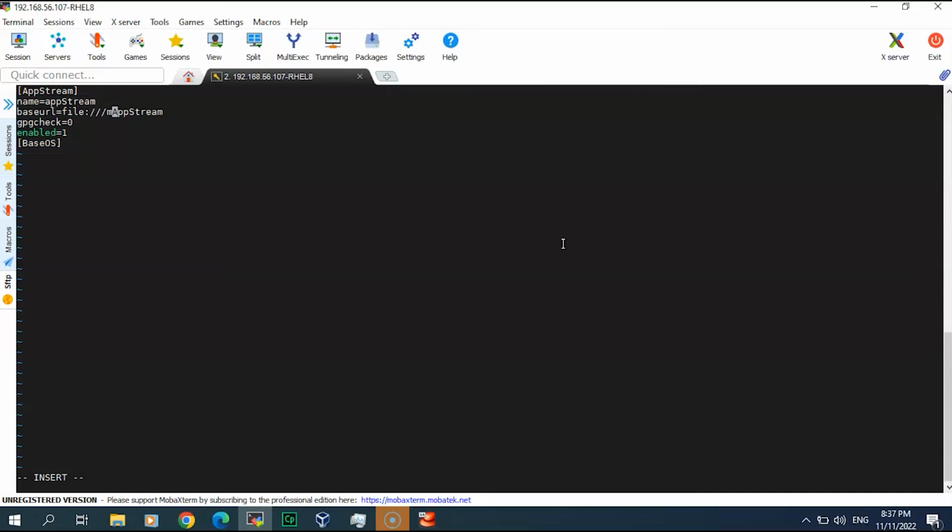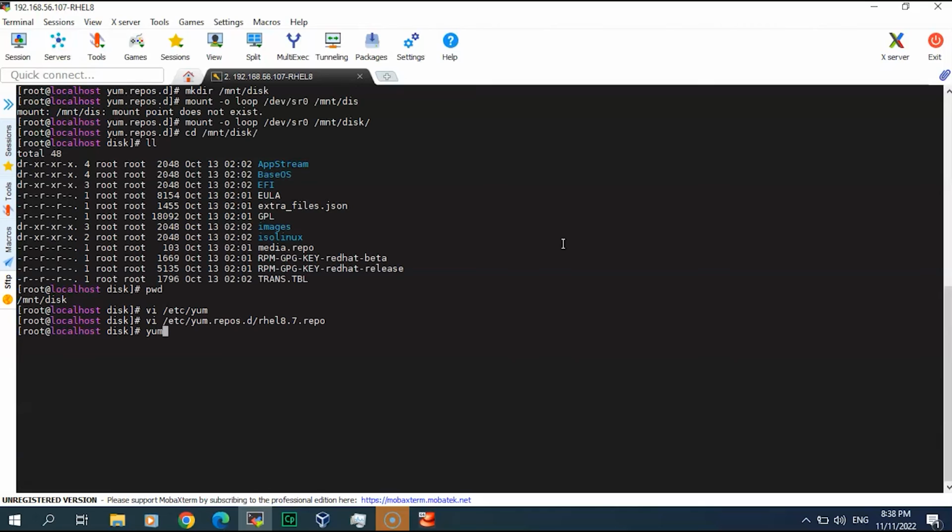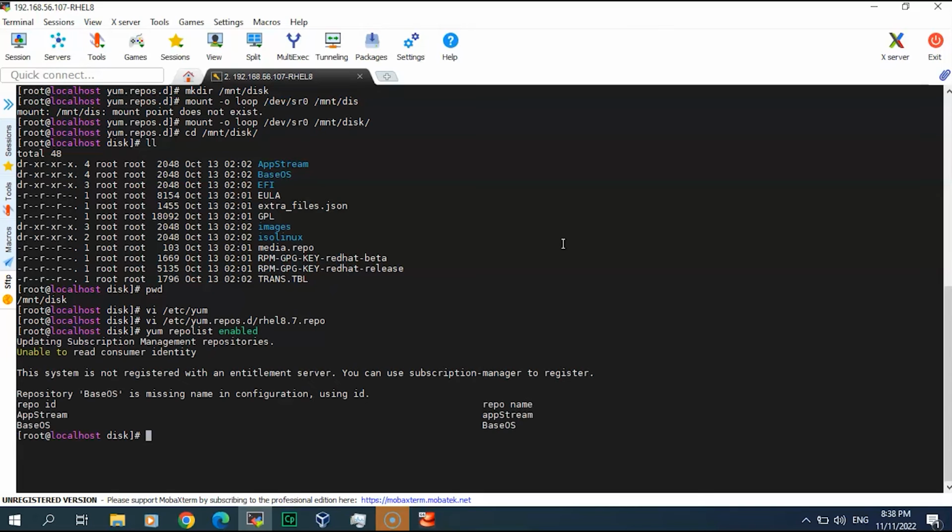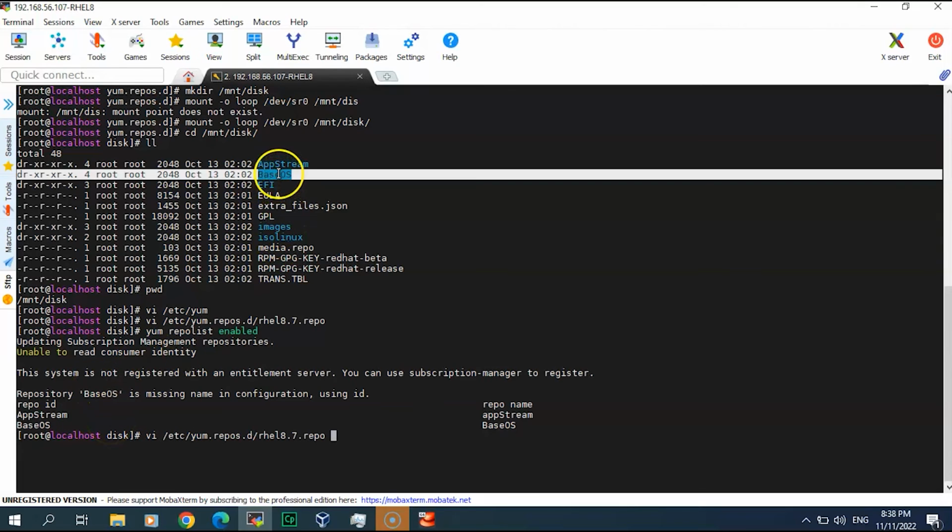It was /mnt/disk/AppStream. Let's check this. yum repolist enabled. This will list whatever is enabled. Yes, AppStream is coming up. We can continue now with the BaseOS.